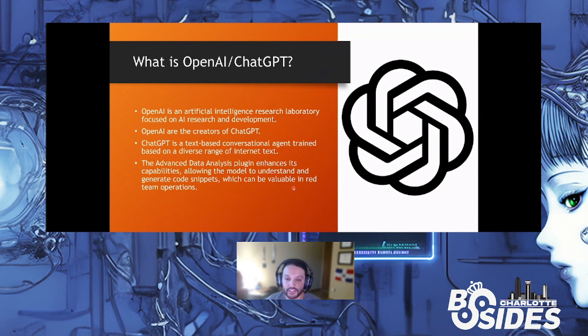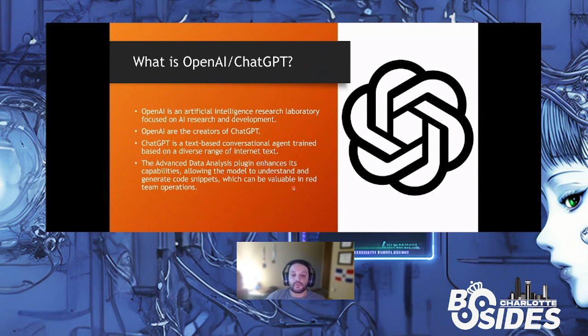ChatGPT itself is a text-based agent that's trained on a bunch of information all over the web. It's trained on a multitude of internet sources. It's trained on books. It's trained on a plethora of information that's openly available to readily train this model to be able to respond and give you actual coherent responses that adhere to anything that you're asking it.